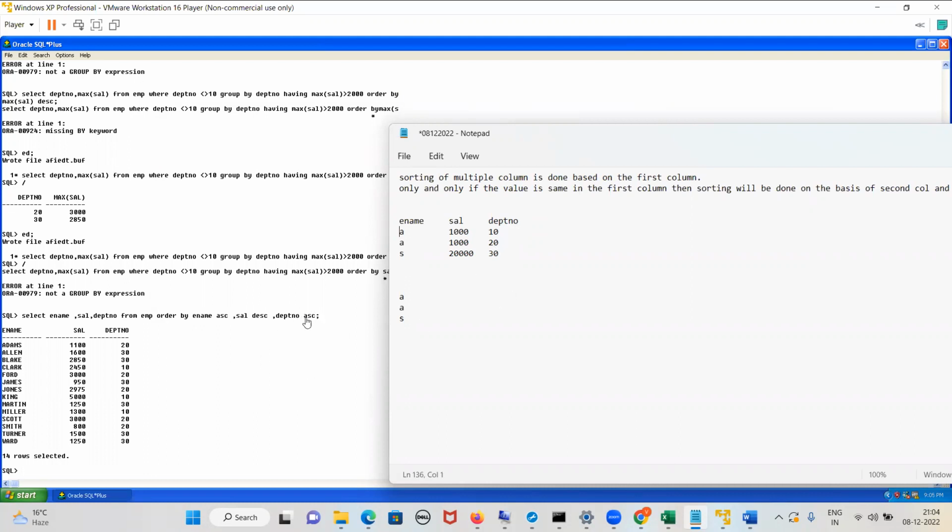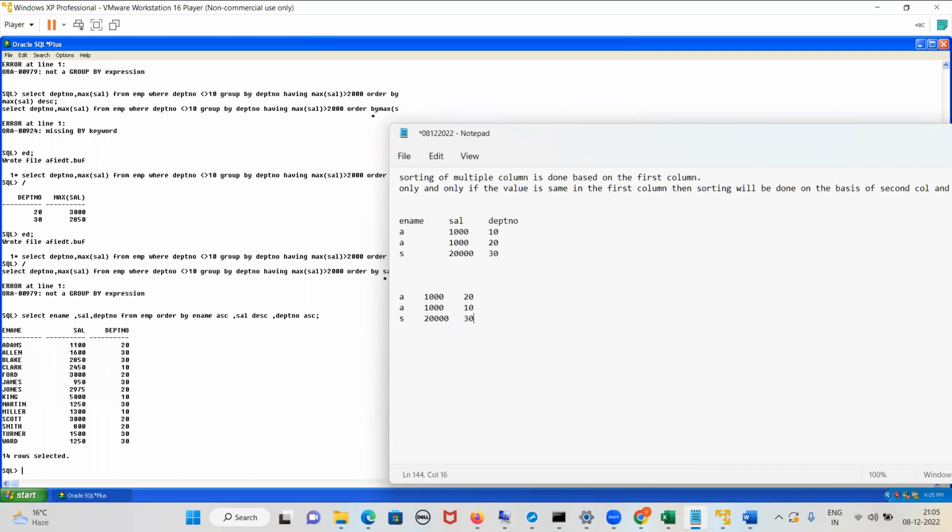If it was department number DESC, then what would be the output? It will be 20, then 10. Again, what is the value here? 1,000, department number is 10. Then here it will be whatever the value is, 2,000, 20,000, and then the value is 30. Am I clear? Yes or no, guys?